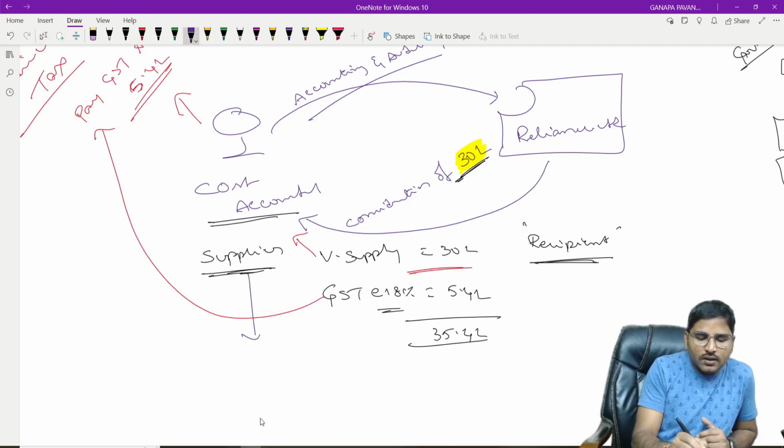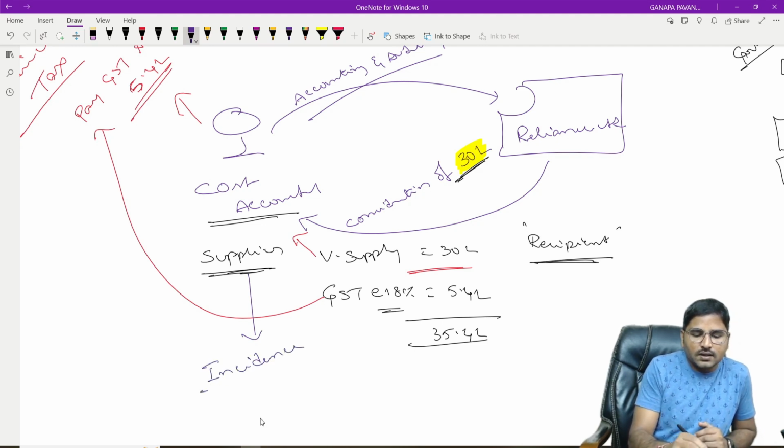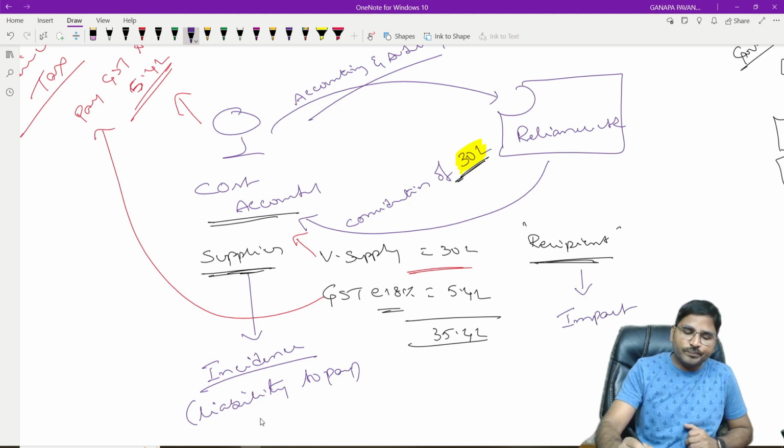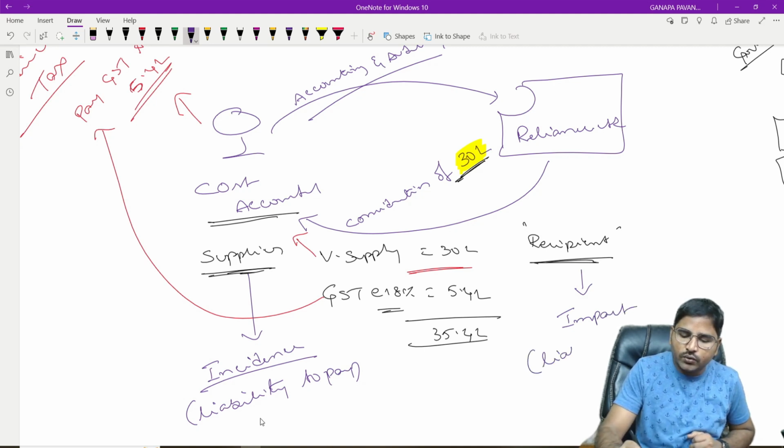That is called, the supplier has the incidence of tax. Incidence concerns liability to pay, whereas the recipient has the impact, that means liability to bear.